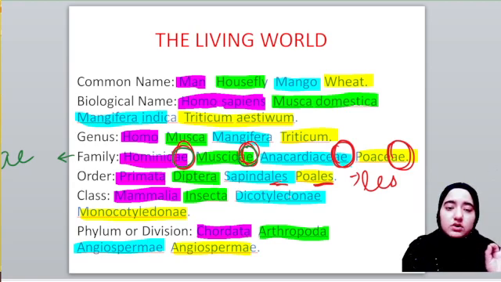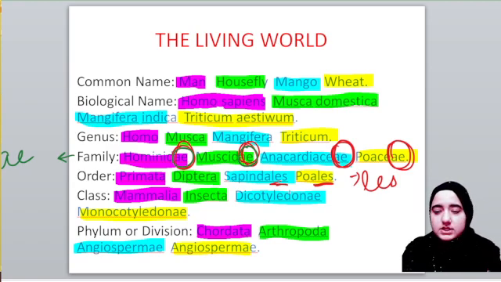But which order? Not the order of animals. I am talking about the order of insects. I am talking about the order of plants. Okay, I hope this concept is crystal clear. We will again do revision of this.